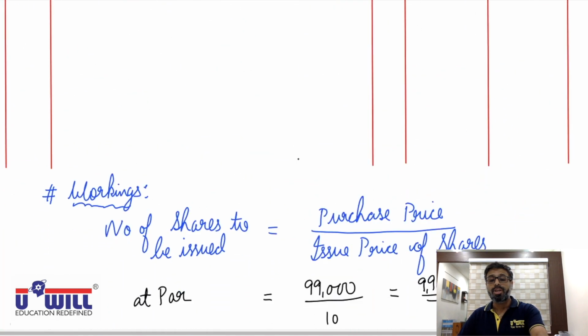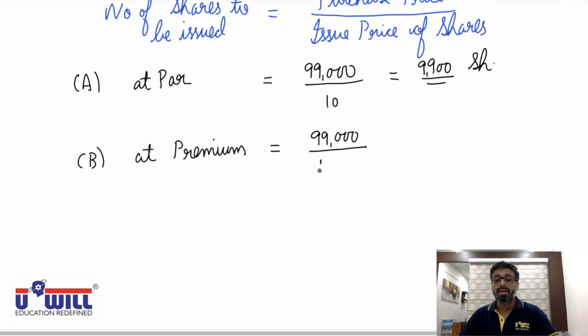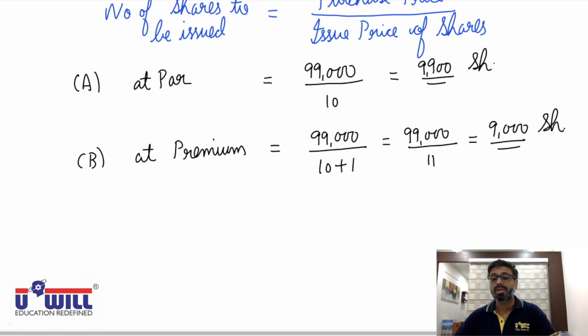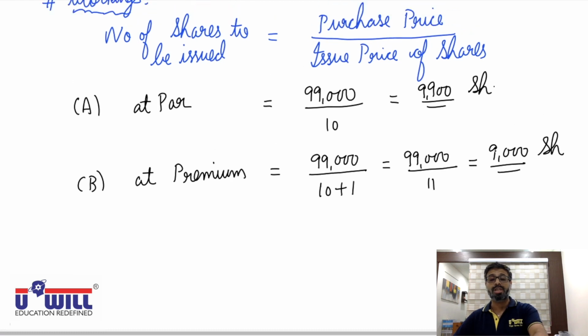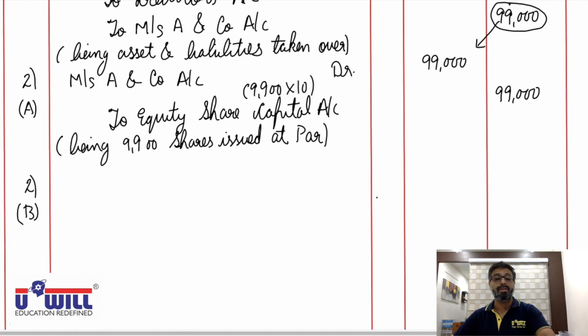So issue price would become 11 rupees. 10 plus 10% premium of 10 is 1 rupee. So 99,000 divided by 11. Issue price at premium becomes 11 rupees. So 9,000 shares would be issued in this situation. Until you find this number of shares, you cannot get the amounts in the journal entry.